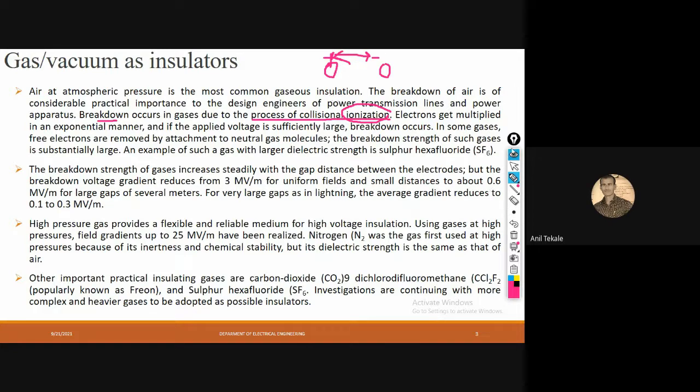As I told you, multiple electrons get multiplied in an exponential manner. This is called the ionization process. If we apply sufficient voltage to break that ionization, it will collapse, it will break down. So that breakdown is very important.